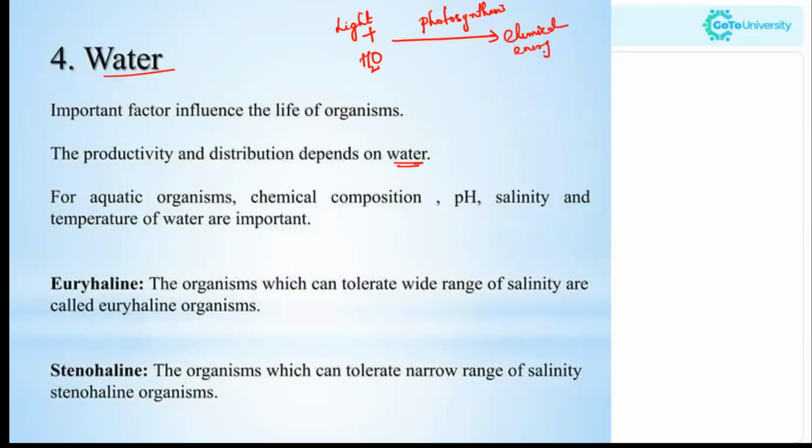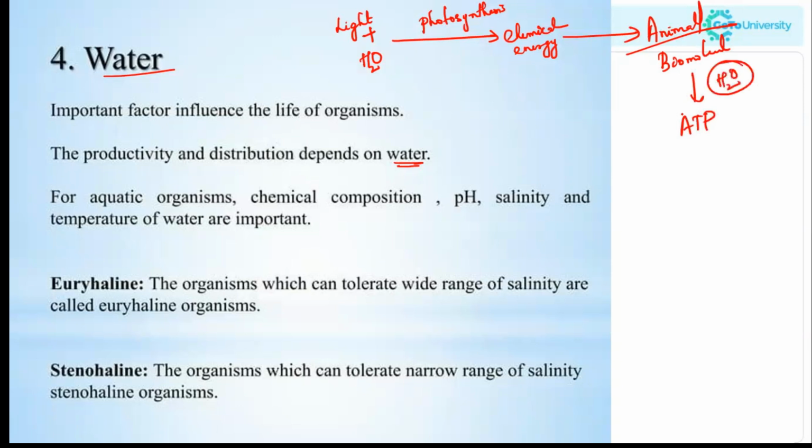Now, this chemical energy is consumed by the animals, and they then convert the chemical energy, the biomolecules, to ATP. And this also requires water.